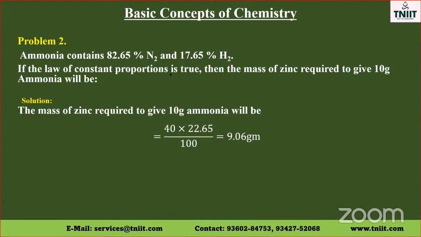If the law of constant proportion, constant composition, is true, then the mass of zinc required to give 10 grams of ammonia will be 40 into 22.65 divided by 100, that is 9.06 grams. The mass of zinc required to give 10 grams of ammonia.